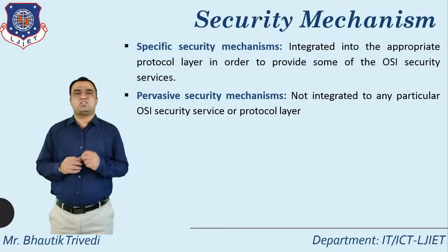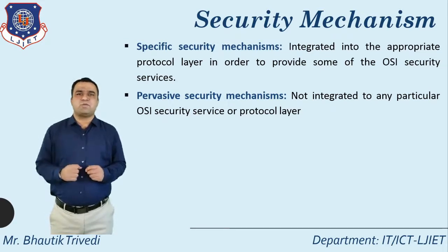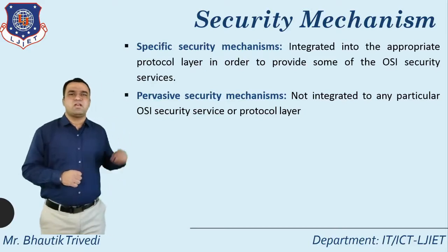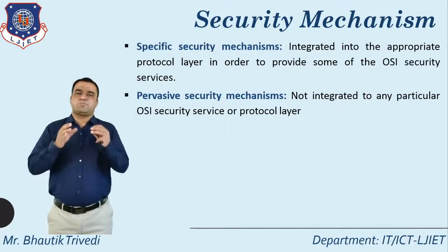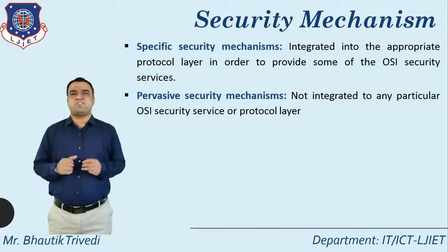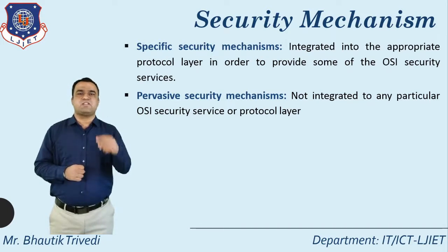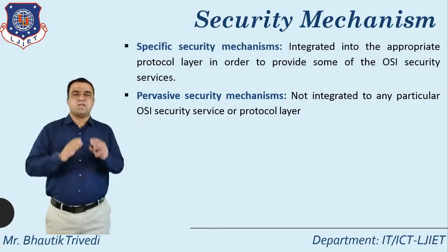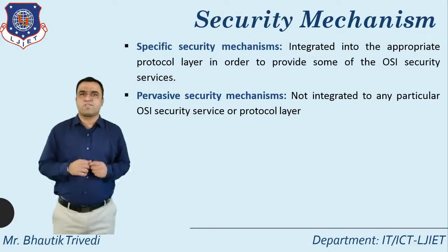First of all, how many types of security mechanism are there generally? There are two types of security mechanism. One is known as specific security mechanism, and the second is known as pervasive security mechanism. What is the difference between them? Specific security mechanism is part of your syllabus, but pervasive security mechanism is not a part of your syllabus in the Information and Network Security subject.